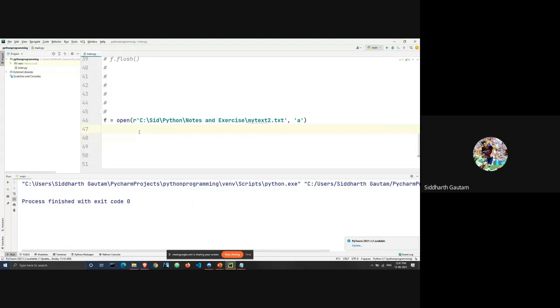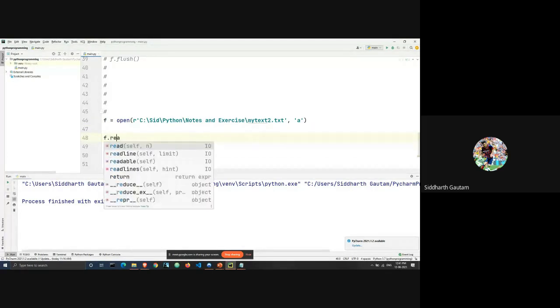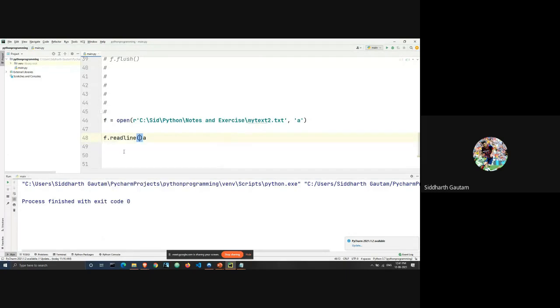What I'm going to do is write f dot readline. Instead of f dot read, I'm going to write f dot readline. Let me just print f dot readline. This is really interesting.